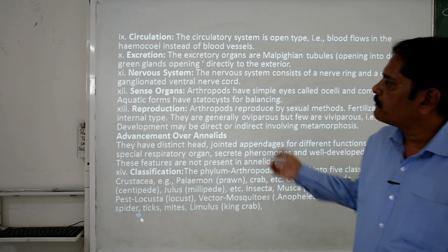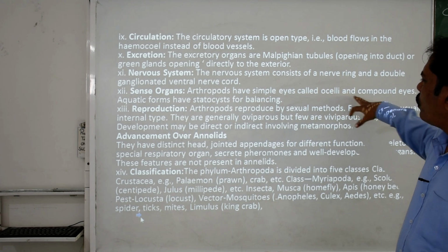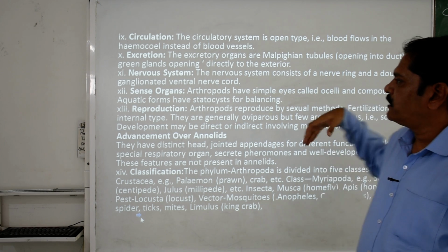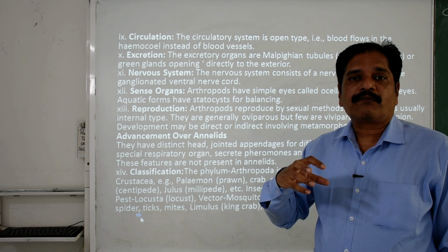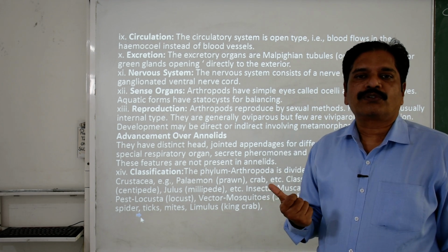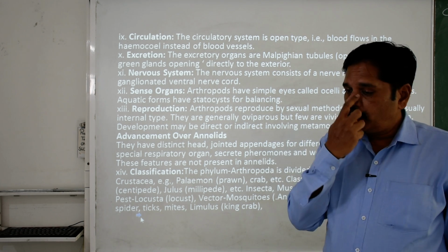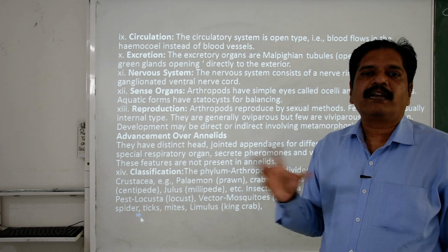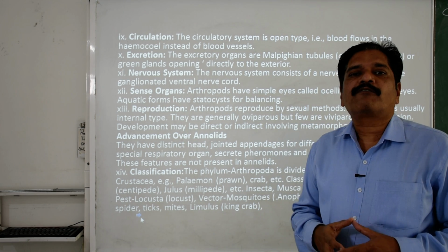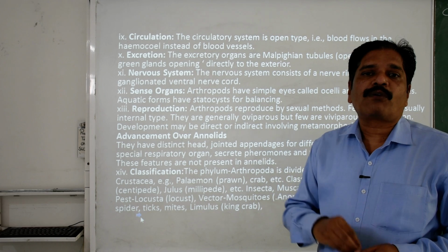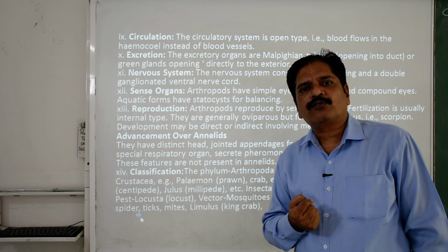Okay, so remember this one thing. When we talk about the sense organs, arthropods have simple eyes called ocelli and compound eyes. You know that the eyes of a housefly or cockroach are made up of nearly 10,000 units. When they look at you or any image, it will form a mosaic image. That means not a single image will form, the image will form in the form of small segments or fragments. And this single unit is called ommatidia.